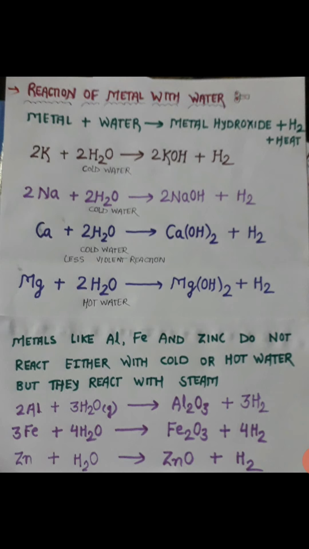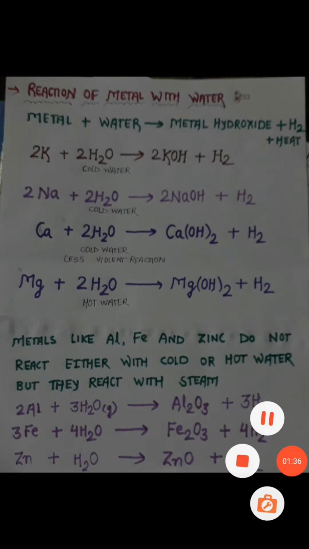Remember students, metals like aluminium, iron, zinc do not react with either cold water or hot water, but they can react with steam. Like when aluminium reacts with steam, it forms aluminium oxide and hydrogen gas. When iron reacts with steam, it forms iron oxide and hydrogen gas. When zinc reacts with steam, it forms zinc oxide and hydrogen gas.